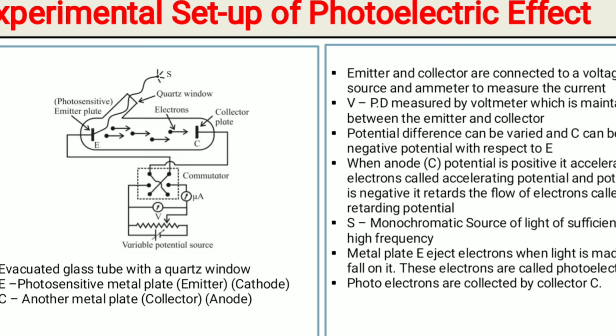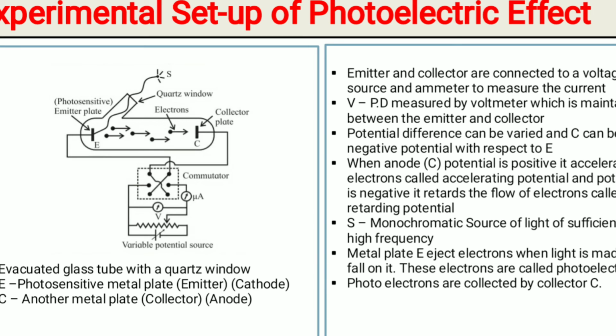So photoelectric effect क्या है? When a light or electromagnetic radiation of appropriate frequency is incident on photosensitive material or metal, then it will emit or eject electrons.